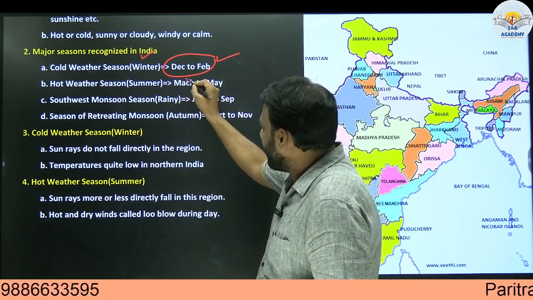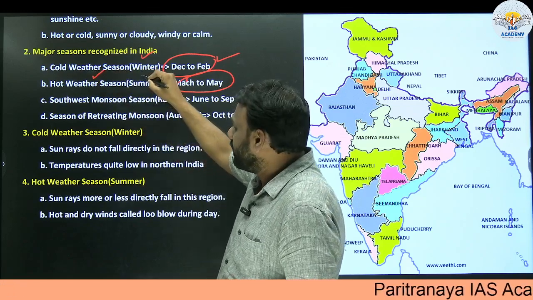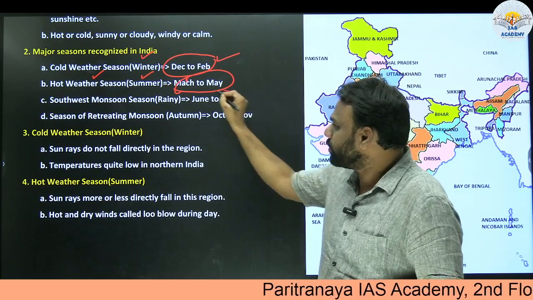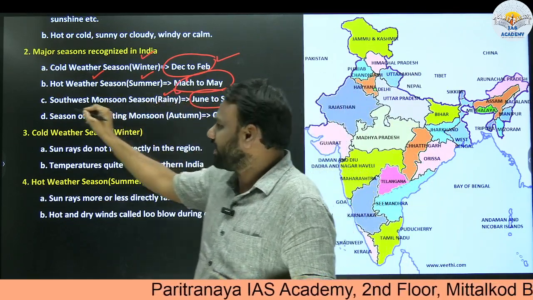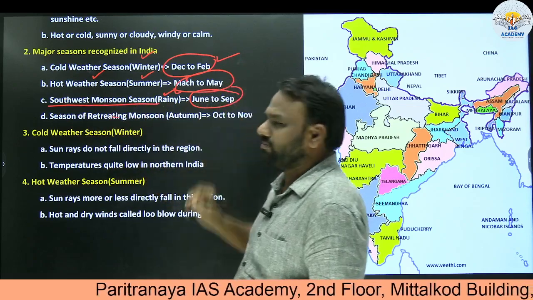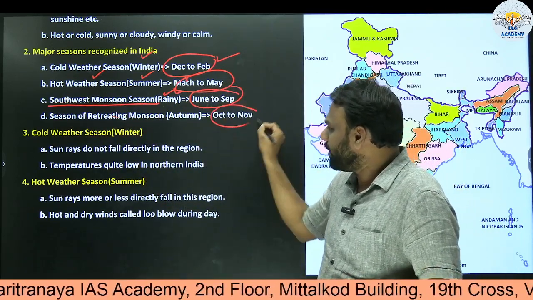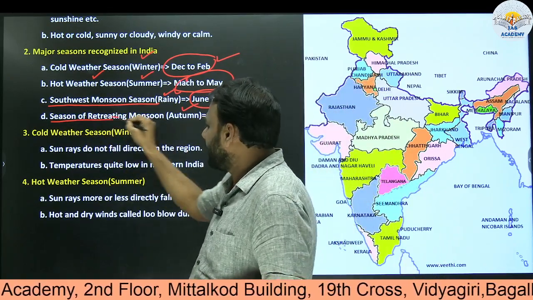From March to May, we witness the hot weather season, or summer season. From June to September, we call it the rainy season, or southwest monsoon season. And from October to November, we call it the autumn season, or season of retreating monsoon.